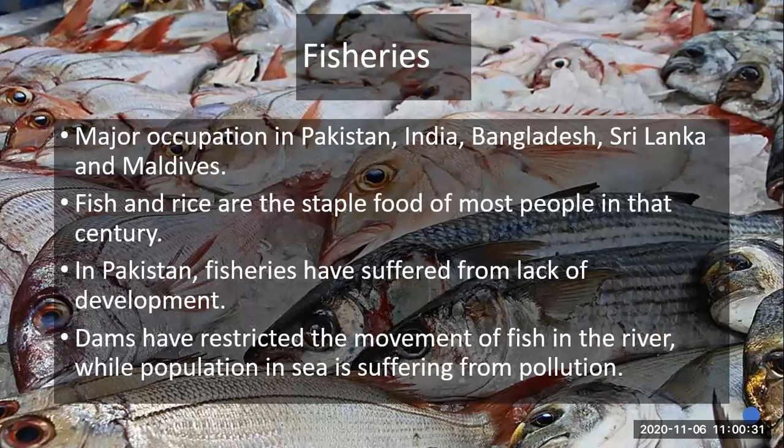Our sea is suffering from pollution, so the life inside the sea is also suffering. So the population of fish even in seawater is decreasing due to the pollution. Their population is highly affected by the pollution.